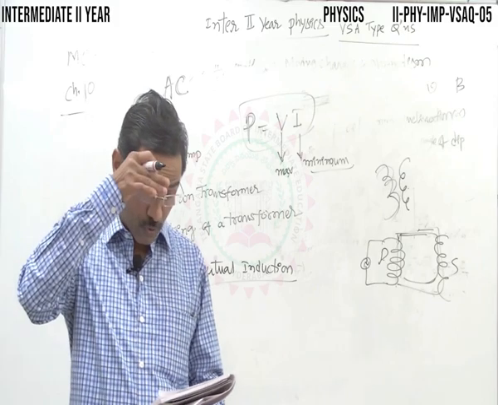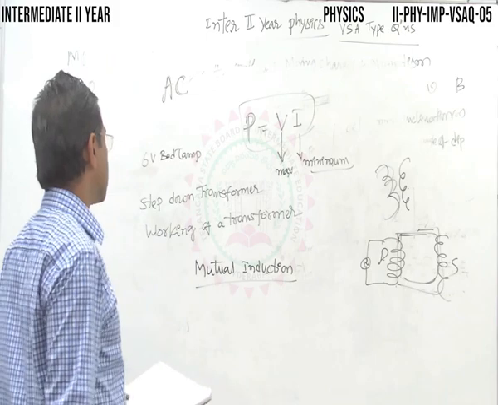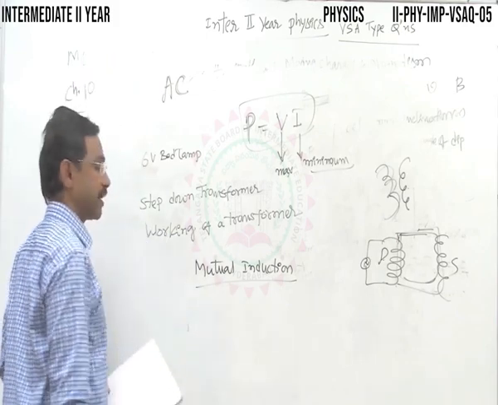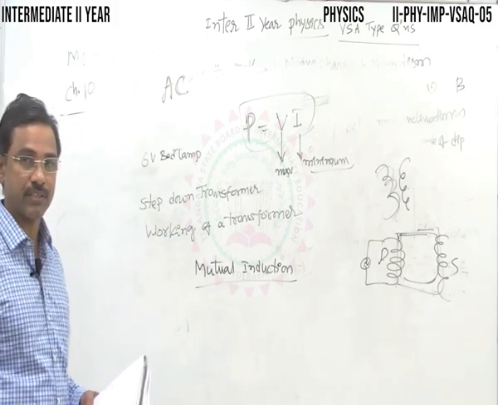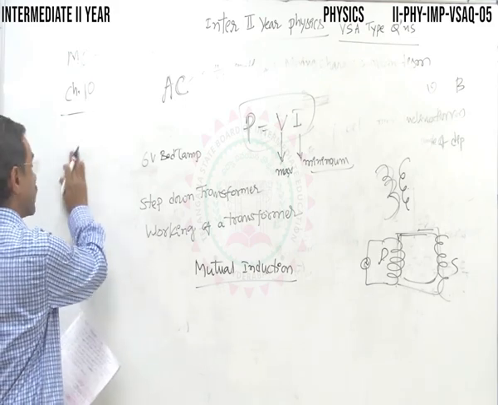Next, what is transformer ratio? A transformer works only for AC. It doesn't work for DC. Transformer ratio.